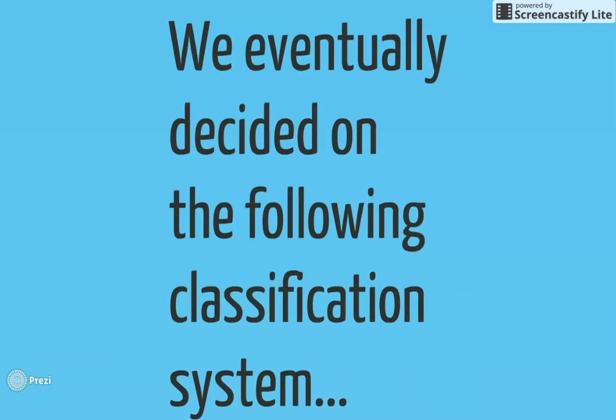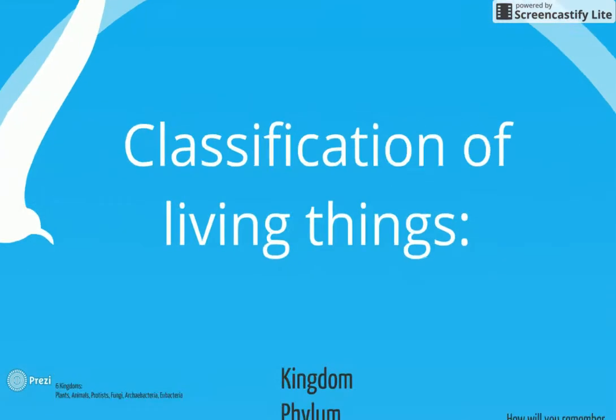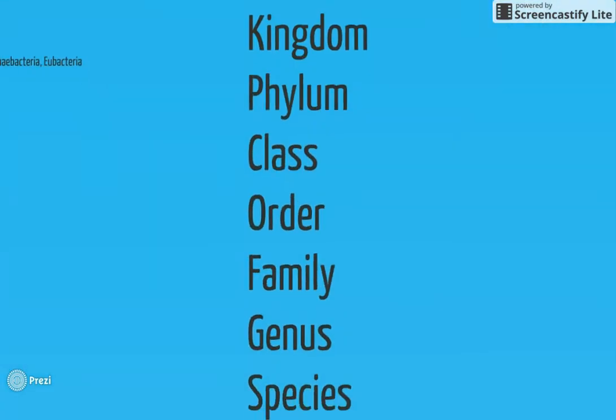So we eventually decided on the following classification system, and this classification system still holds today. And that is the kingdom, phylum, class, order, family, genus, species. So kingdom is the largest group and the least specific group. So these are like animals. There's an animal kingdom. There's a plant kingdom. There's a fungi kingdom. There's a protist kingdom. And as you go down, it gets more and more specific, all the way to species.